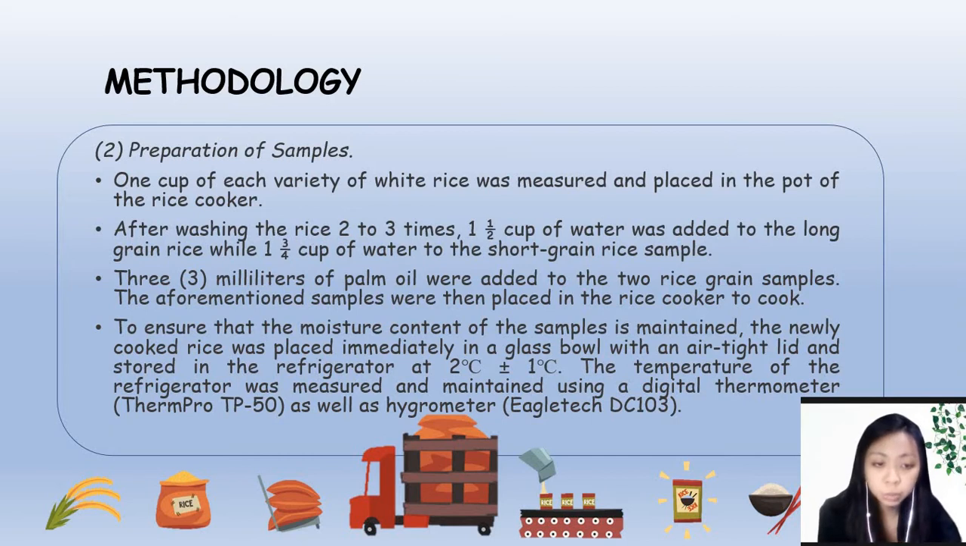To ensure that the moisture content of the sample is maintained, the newly cooked rice was placed immediately in a glass bowl with an airtight lid and stored in the refrigerator at 2 degrees Celsius plus minus 1 degree Celsius. The temperature of the refrigerator was measured and maintained using a digital thermometer or the Thermopro TP-50 as well as a hygrometer or the Eagle Tech DC-103.